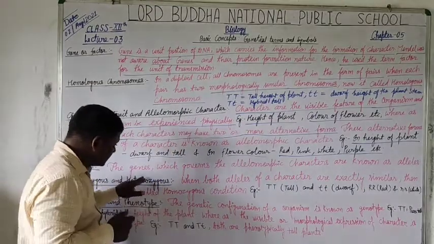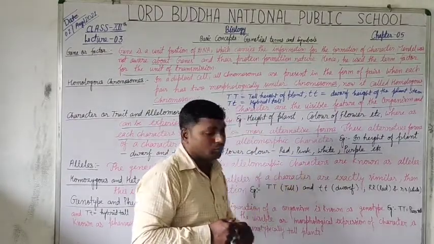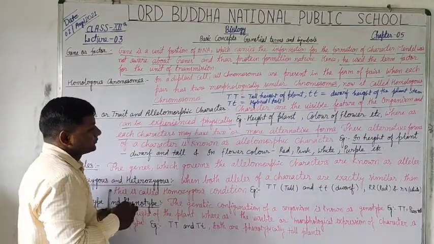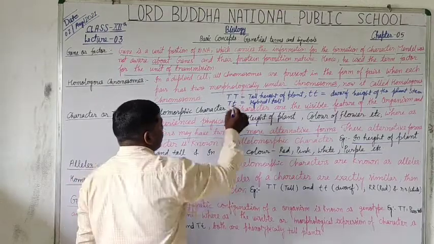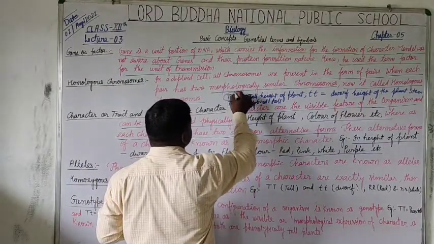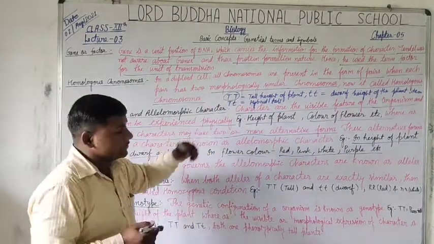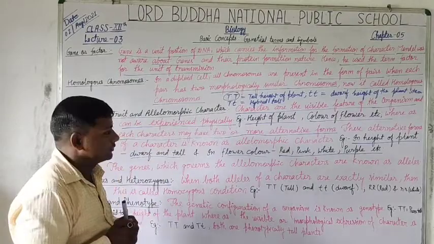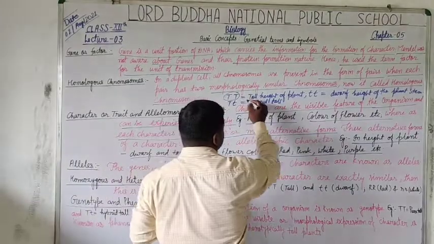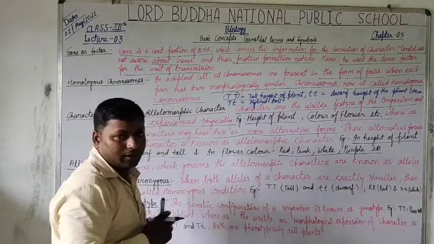Very simple. As for example, here capital T is a pair of genes, pair of chromosomes that determines the tall height of the plant.